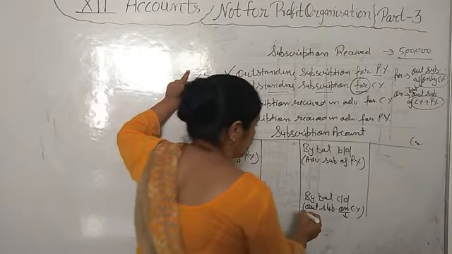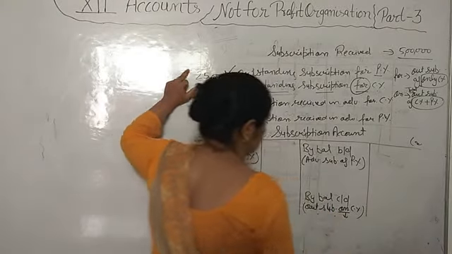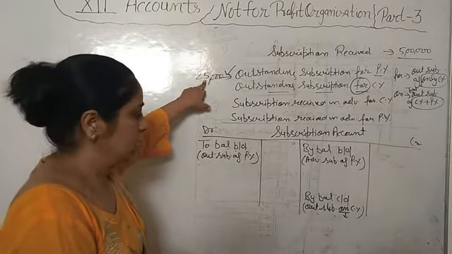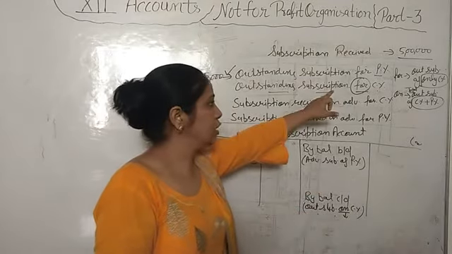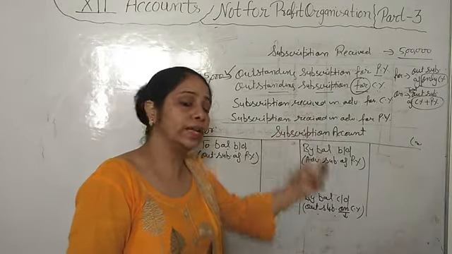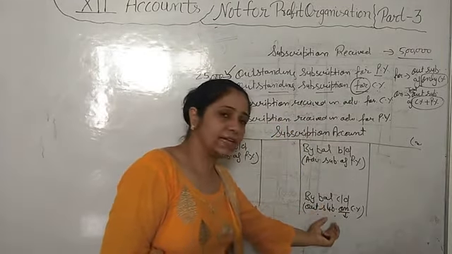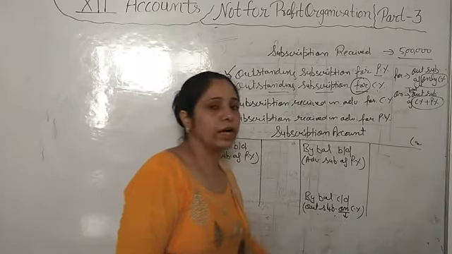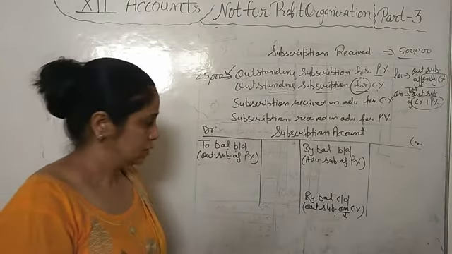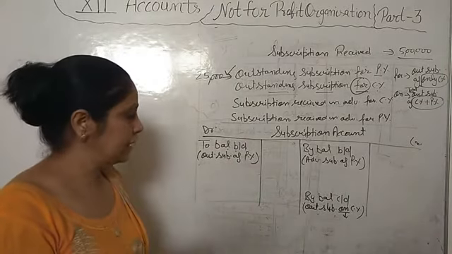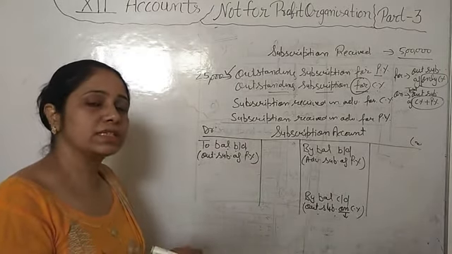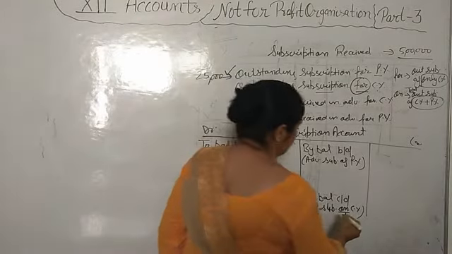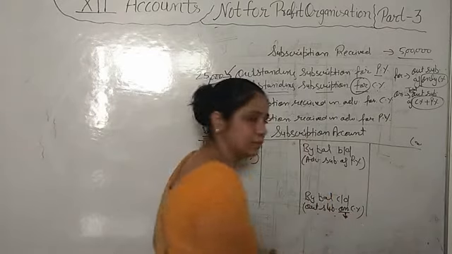So here we will write the total outstanding subscription, that is 5,000 pending of previous year plus the current year's, which is only of current year. In that we will add the still outstanding of the previous year. If we add the previous year's still outstanding to the current year's outstanding, then it becomes "on current year".